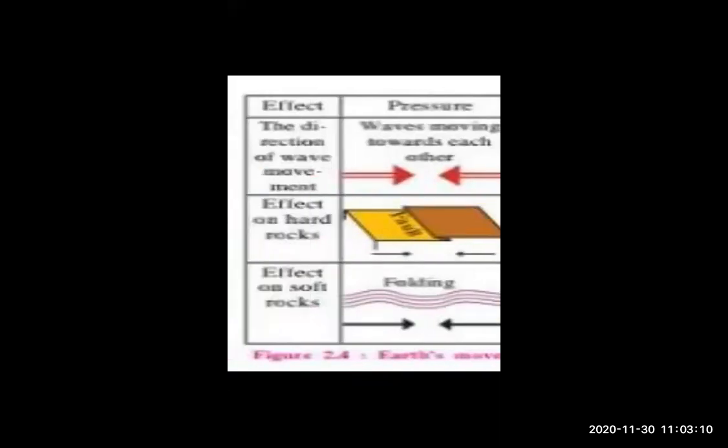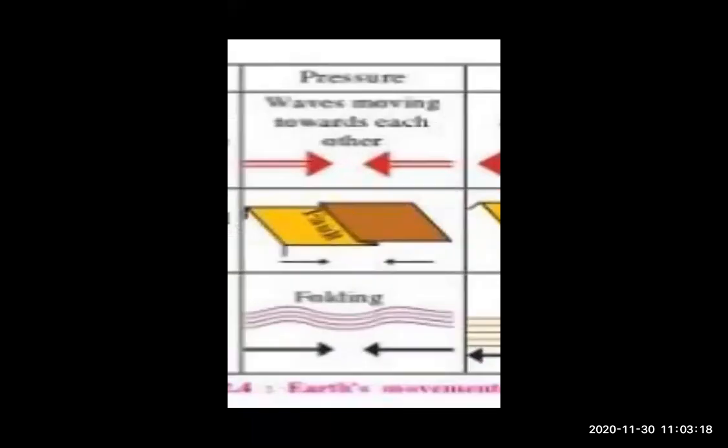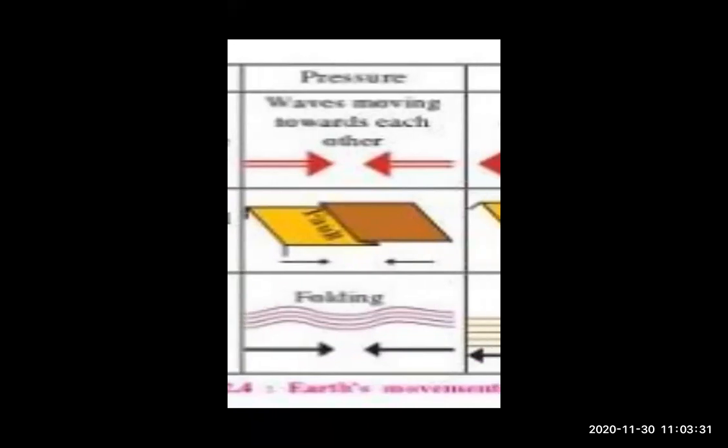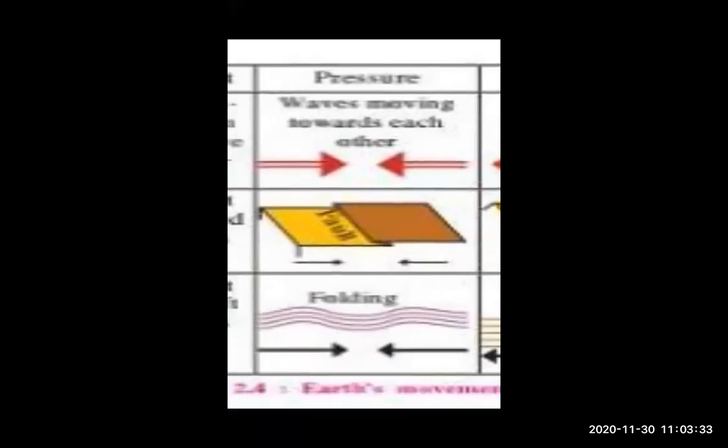When the effect of slow movement occurs on a hard rock, faults happen. Two landforms form. The first is not fold mountain; the first is the Rift Valley. Just look at this.